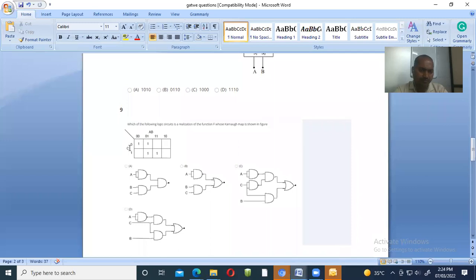And this is C bar. Now tell me your equation. This is your C bar, and here is your A bar. So your equation is A bar dot C bar. How it is, I will tell you.